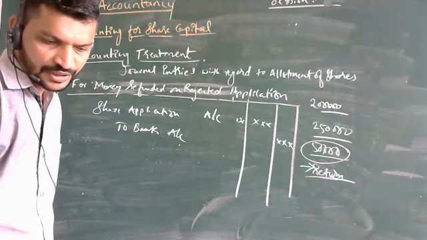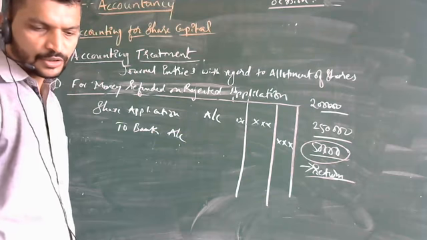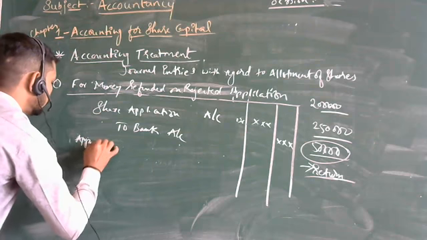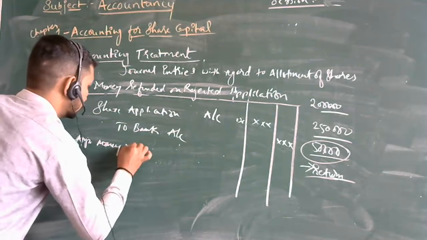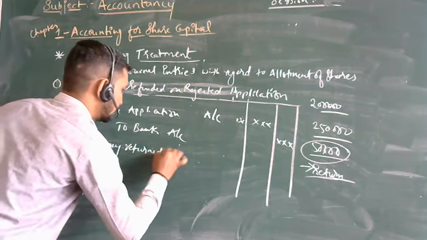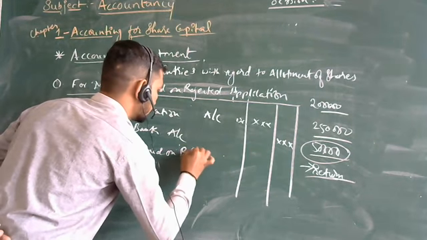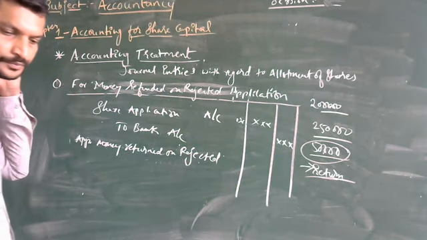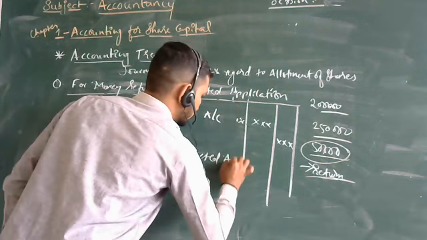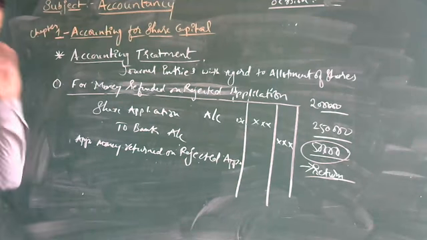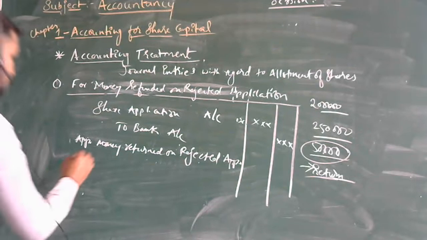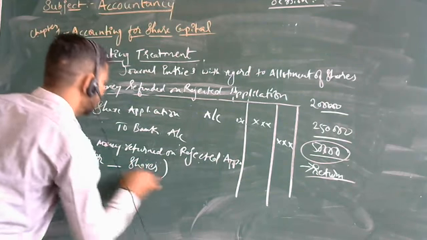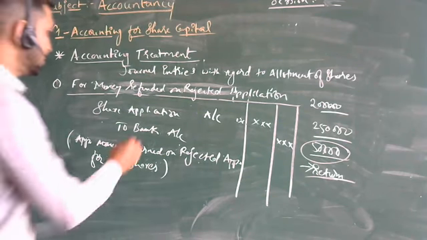Here it will be mentioned as application money returned on rejected application, for however many shares they have paid. The second entry will be in this way.